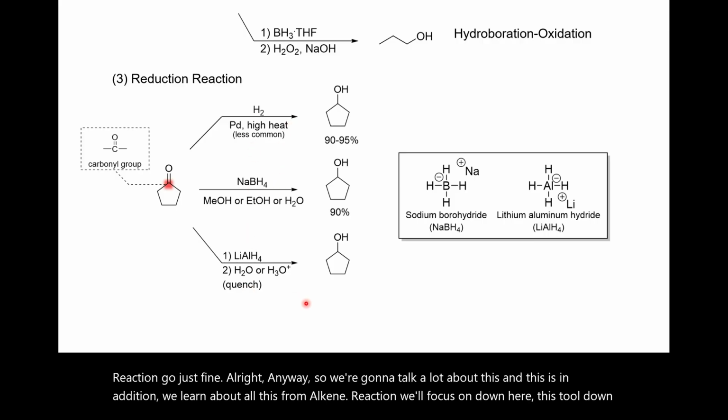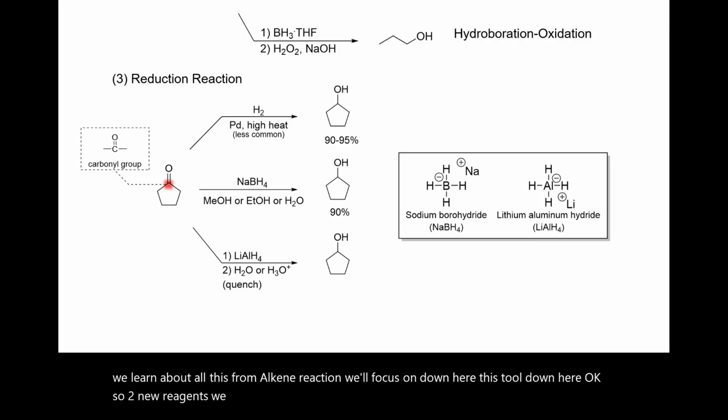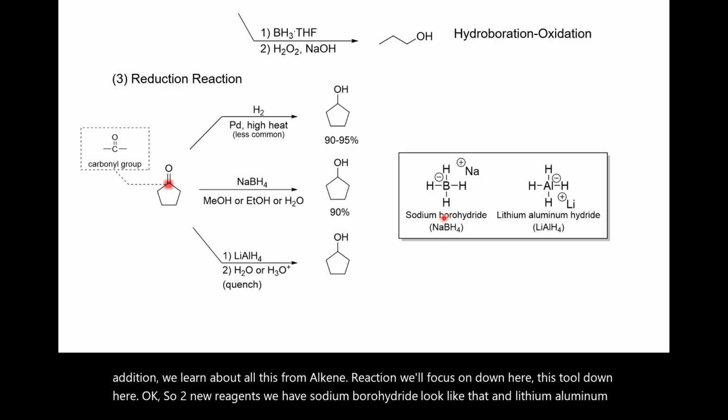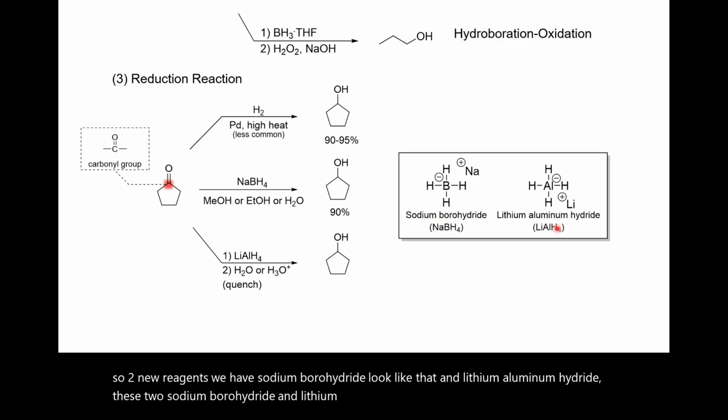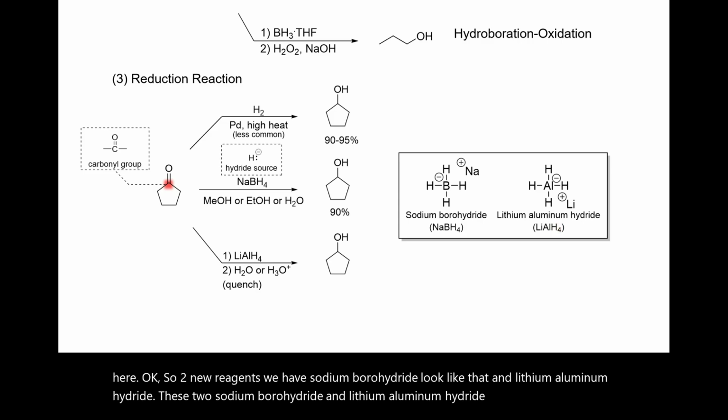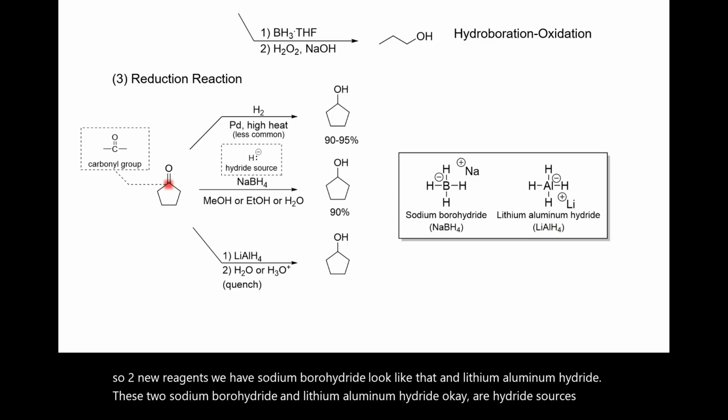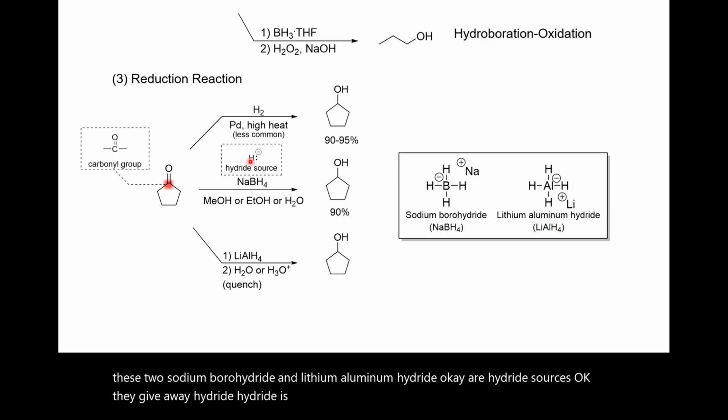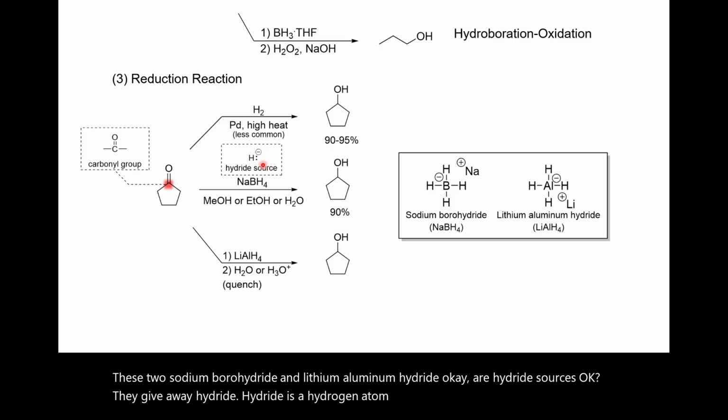So two new reagents. We have sodium borohydride, which looks like that, and lithium aluminum hydride. These two, sodium borohydride and lithium aluminum hydride, are hydride sources. They give away hydride. Hydride is a hydrogen atom with 2 electrons, a lone pair, not a hydrogen atom like H with just one single electron.